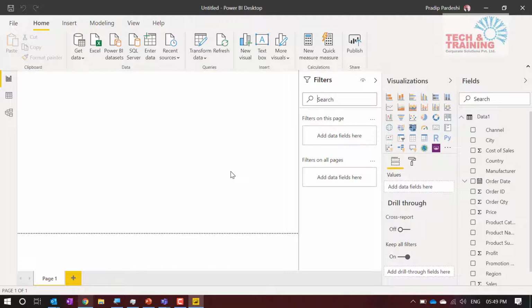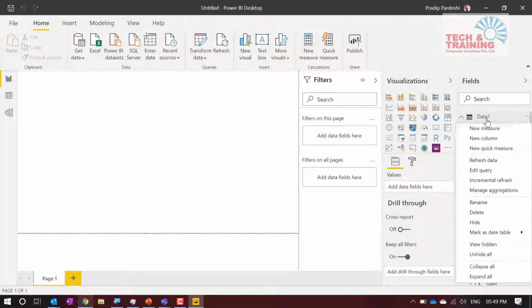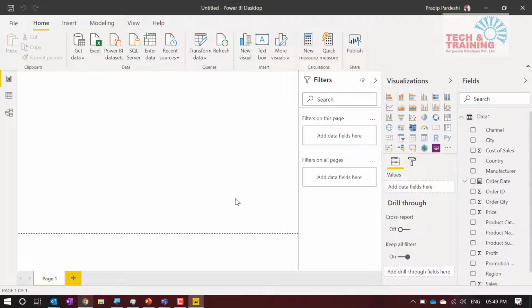So friends, let us understand that this data one has been imported, right? Now, when I talk about this data one, I have made it very simple because we have to learn a lot in visualization. So I have not included too much data or too many relationships. I have made it extremely simple so that everyone can understand.